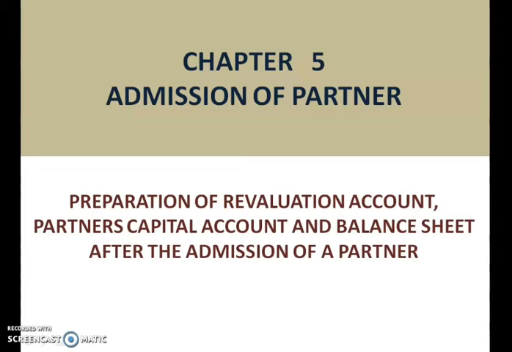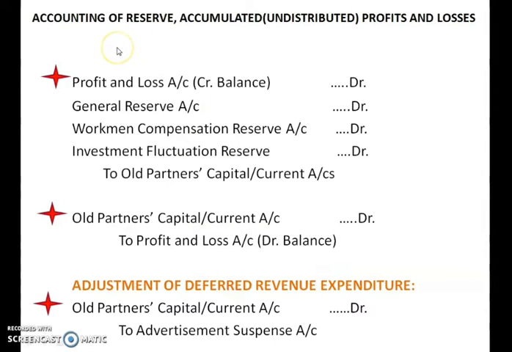Children, we were discussing chapter 5, admission of a partner. In this chapter, we discussed the calculation of the new profit sharing ratio. Then we saw various accounting treatments of goodwill with different cases. Today, let us discuss the preparation of the revaluation account, partners' capital account and balance sheet after the admission of a partner. But before that, let us review the accounting of reserves, accumulated profits and losses.